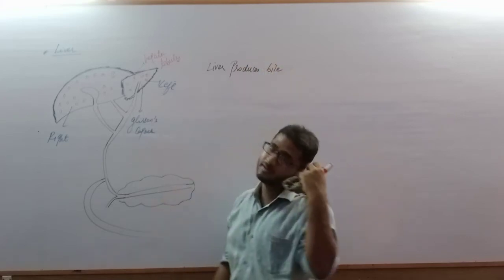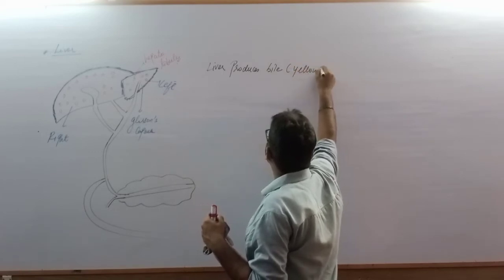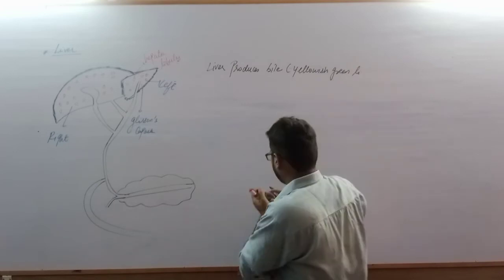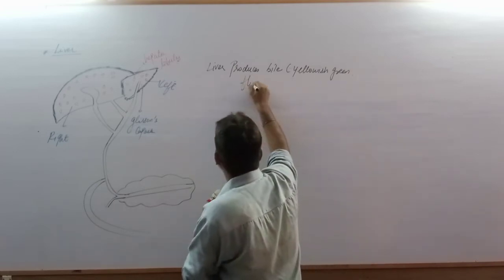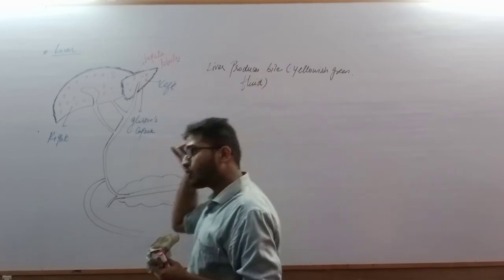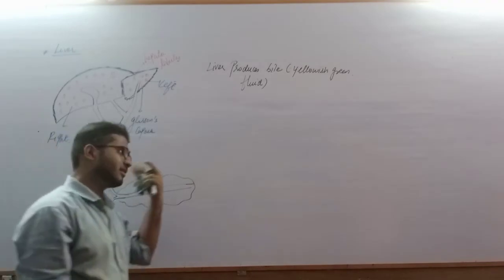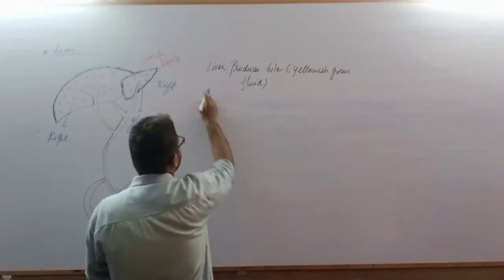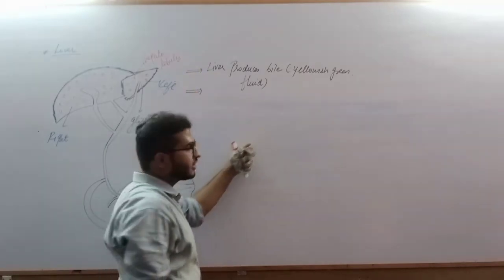Now what is this bile? This is a yellowish green fluid. It is involved in the digestion of fat, and the process by which the bile digests fat is called emulsification. So the liver produces bile. Bile is a yellowish green fluid.